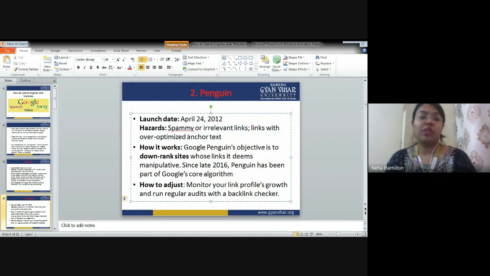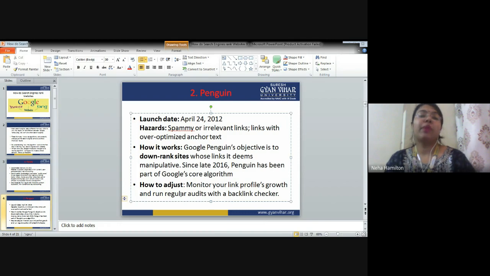So how it works, Google Penguin's objective is to down rank sites. बेसिक ऑब्जेक्टिव क्या है कि जिन भी वेबसाइट्स में स्पैमी और इररिलेवेंट, spammy means those links have actually some kind of a virus or they are irrelevant or they are unethical links, right? तो उन वेबसाइट्स की रैंकिंग को उठाकर नीचे करना, ये उसका काम है पेंगुइन का. Whose link it deems manipulative. Since late 2016, Penguin has been part of Google core algorithm.